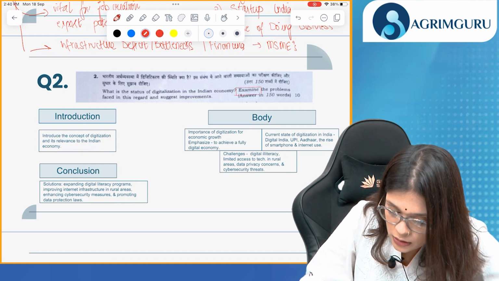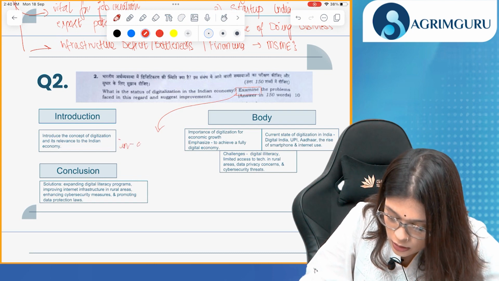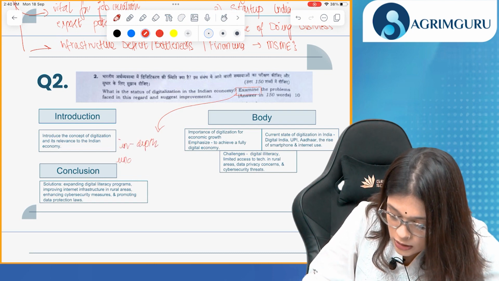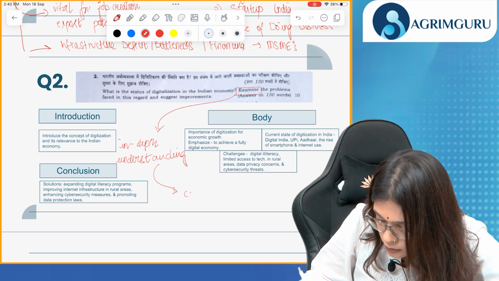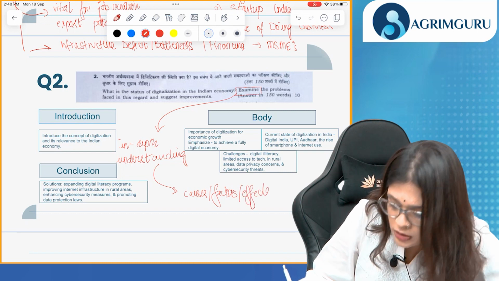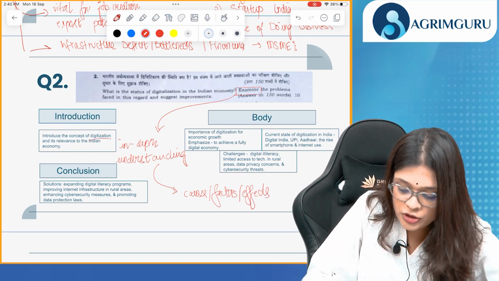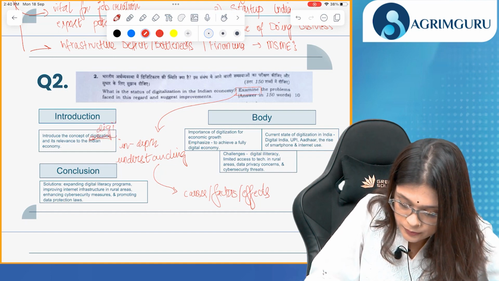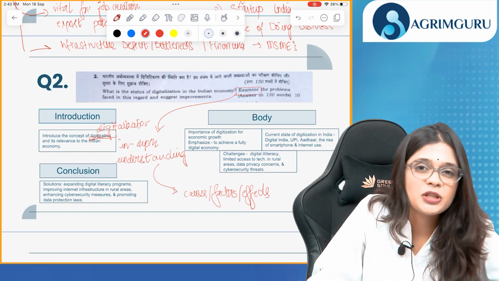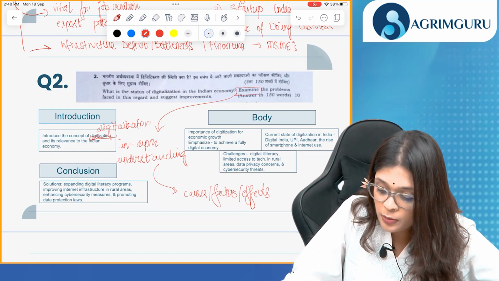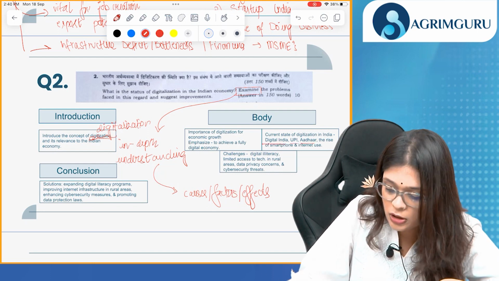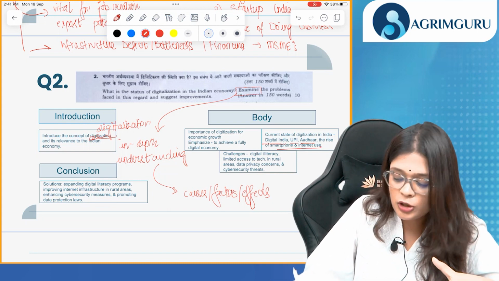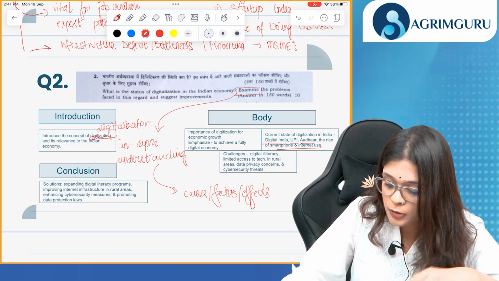Now, when we talk about examine, we need to have an in-depth understanding. We need to showcase an in-depth understanding of the topic, causes, factors, effects. Okay. This is the meaning of examine. In introduction, you will tell about the digitalization and its relevance in the Indian economy using data. Okay. Then in the body, you need to tell about the current state of digitalization in India. You can explain Digital India, UPI, Aadhaar, rise of smartphones and internet use. You can emphasize on achieving a full digital economy and how that will help our economic growth.